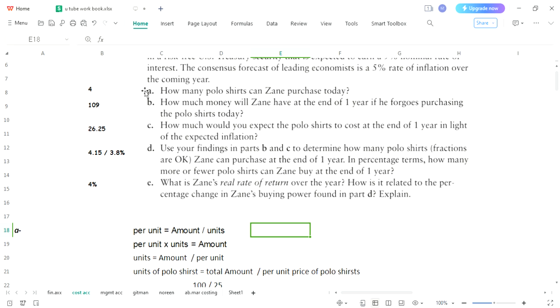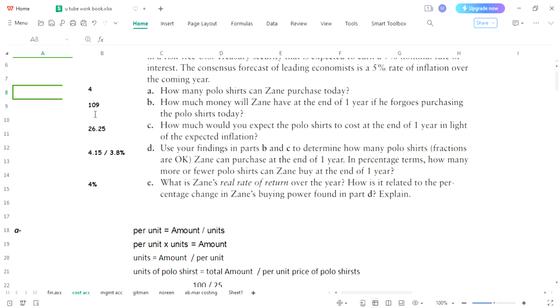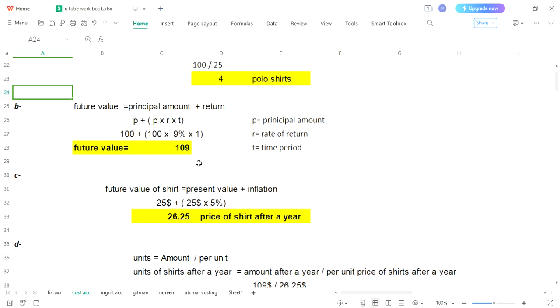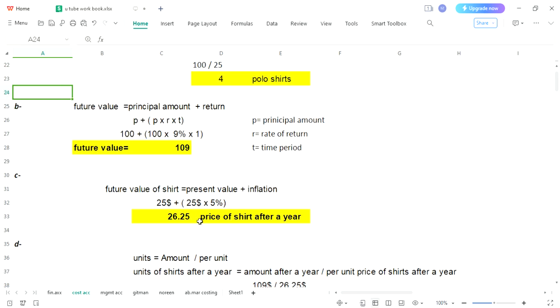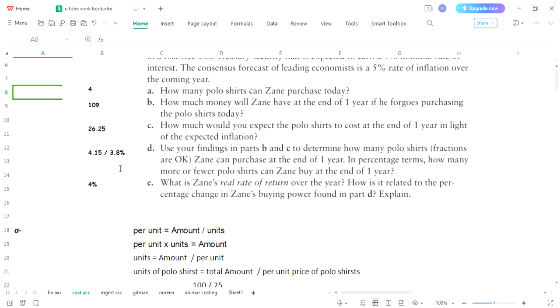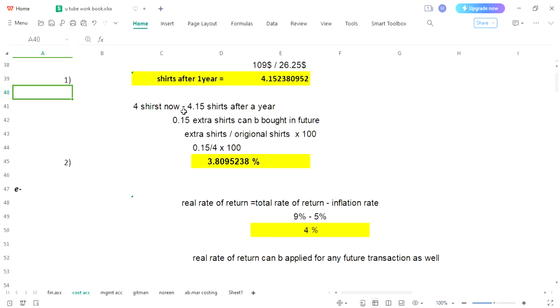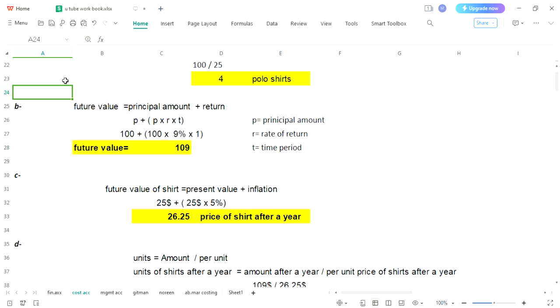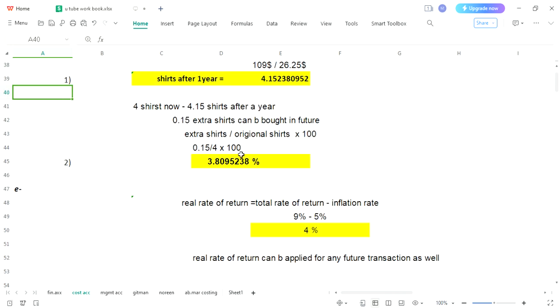So A, B, C, D, E completed. For A part, we have answer 4. For B part, 109. Okay. And for C part, we have 26.25, and D part is having two answers: 4.15 first, and second answer is 3.8%.